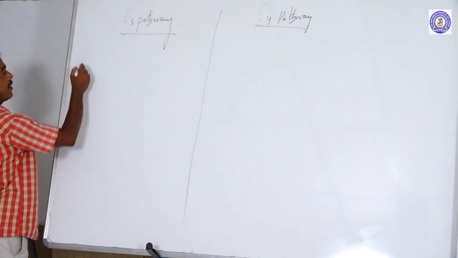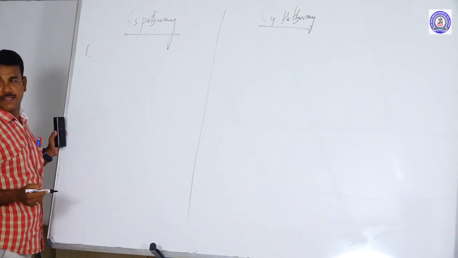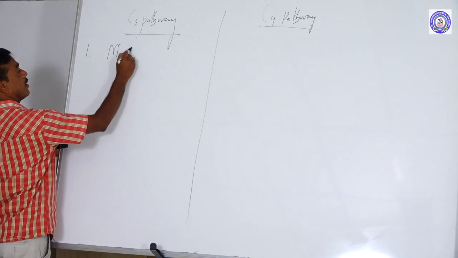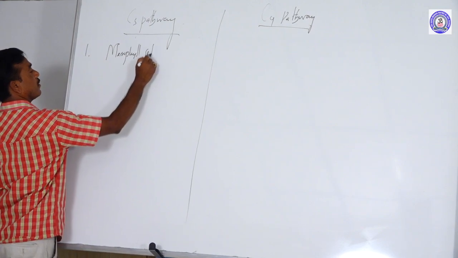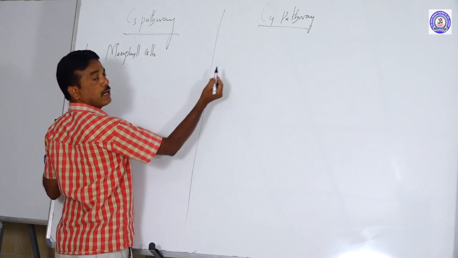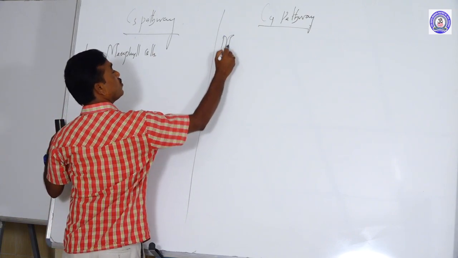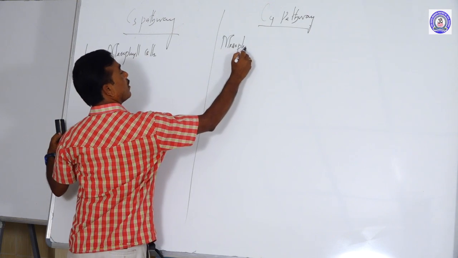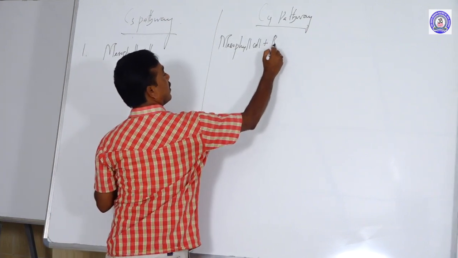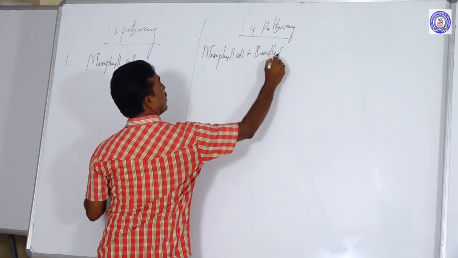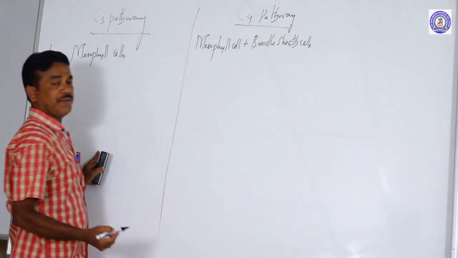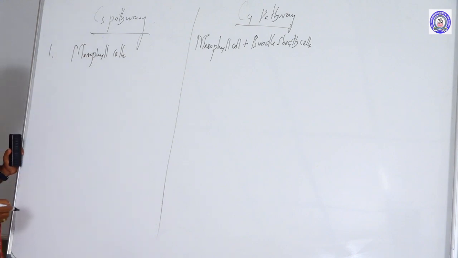The first difference is that in the C3 pathway, photosynthesis occurs only in the mesophyll cell. In C4 plants, photosynthesis occurs in both the mesophyll cell as well as the bundle sheath cell. This is the first difference between the C3 and C4 pathways.